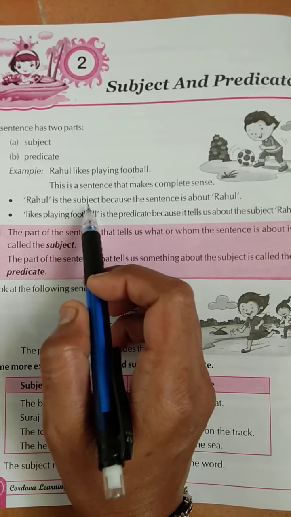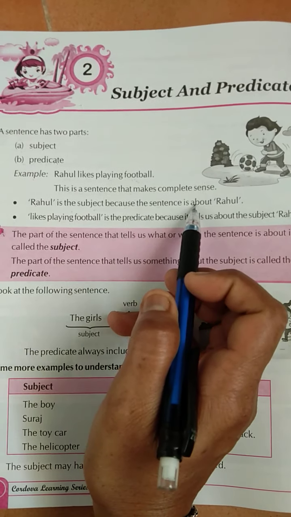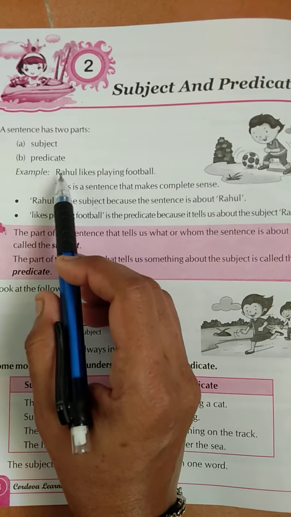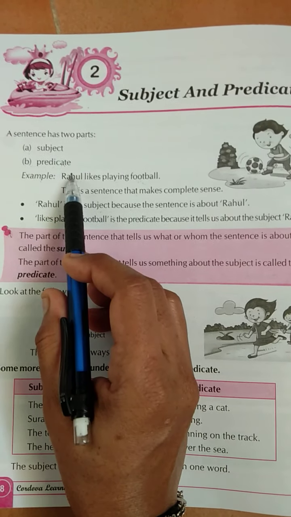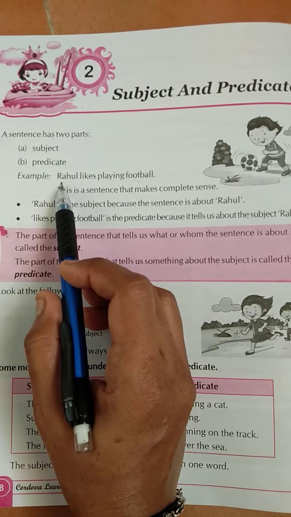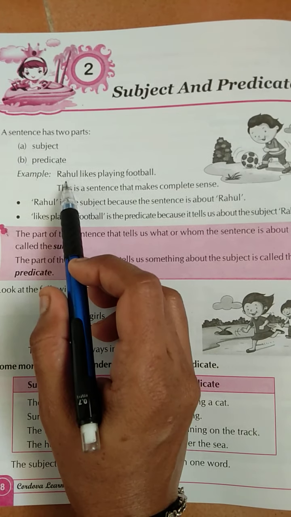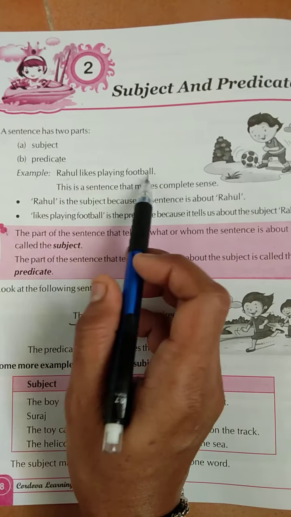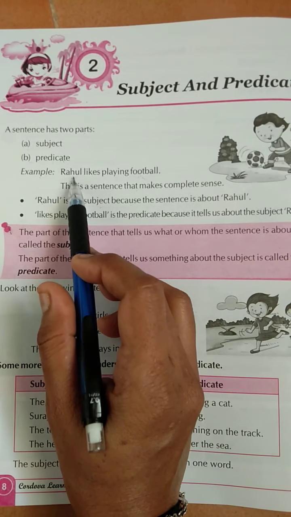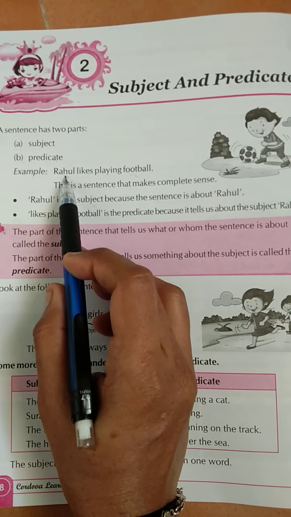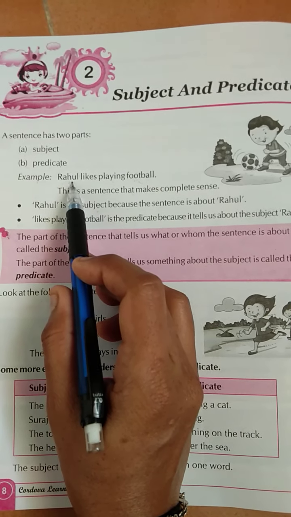Rahul is the subject because the sentence is about Rahul. Now what is the subject? Here in the sentence Rahul is the subject. Why? Because this sentence is telling about Rahul. ठीक है, ये सब्जेक्ट राहुल सब्जेक्ट क्यों है? क्योंकि ये पूरा सेंटेंस किसके बारे में है? राहुल के बारे में. सो जिसके बारे में हम डिस्क्राइब करते हैं दैट इज़ अ सब्जेक्ट.